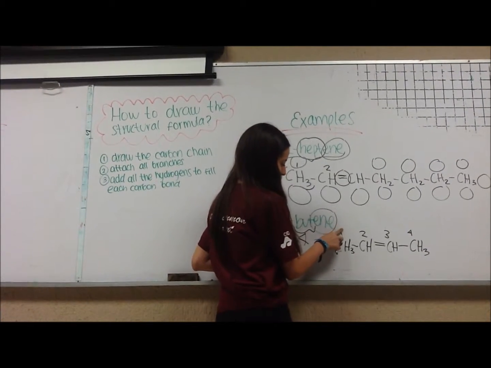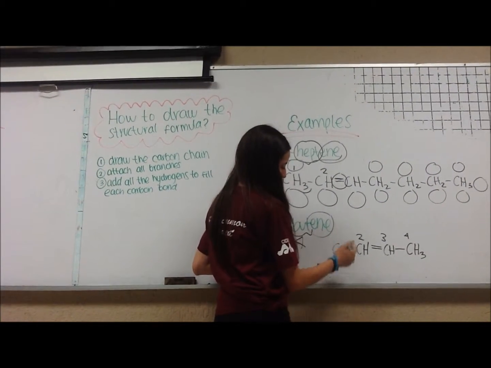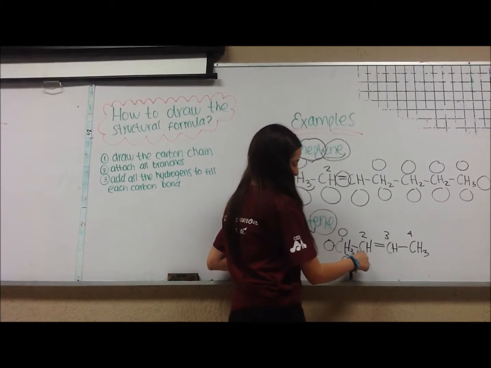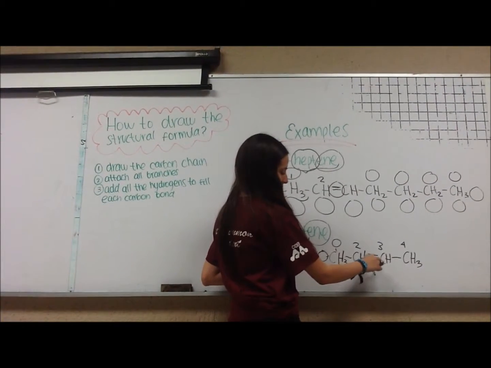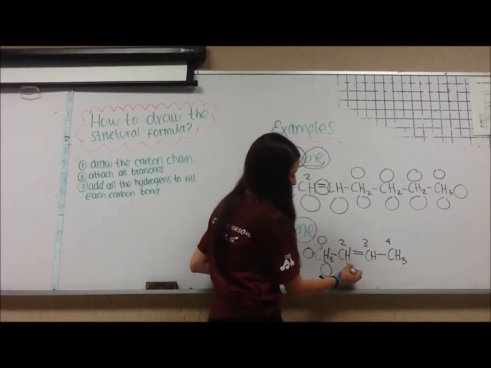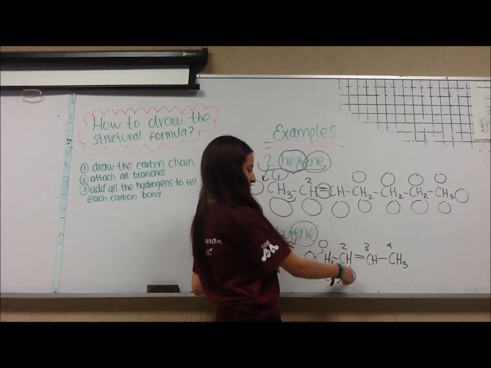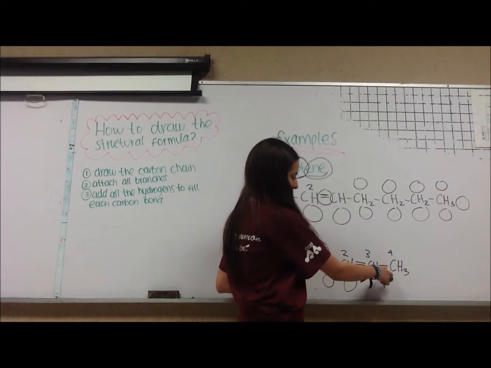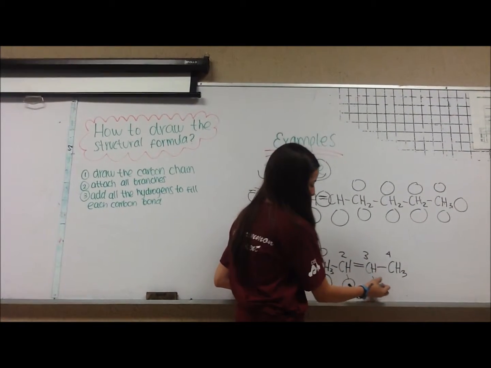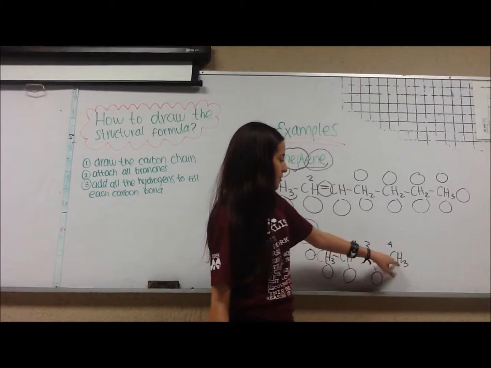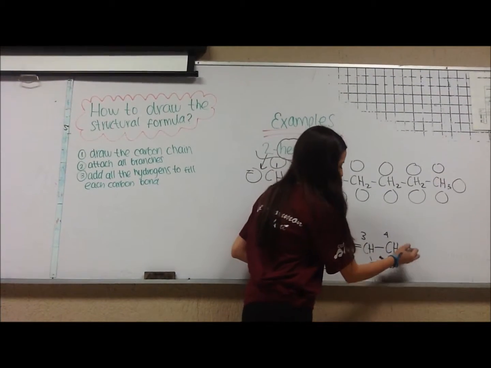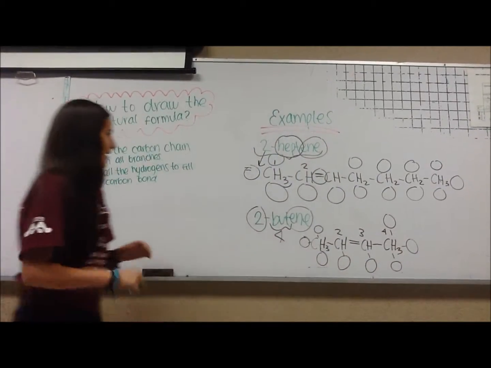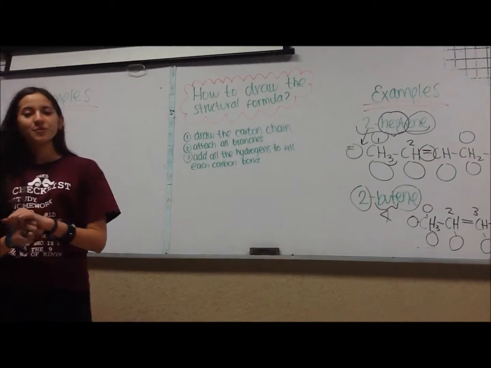Here we would have 3 remaining spaces, which would be these 3. Here we would have only 1, because we already have 2 bonds here, and we have another one here. So we write this hydrogen beside that carbon. Now here we have 2 bonds. We have the 3rd one, and we only need the 4th one, which will be this one. And here we have 3 spaces left. So we will write 3 hydrogens. And that's how to draw the structural formula for alkenes.